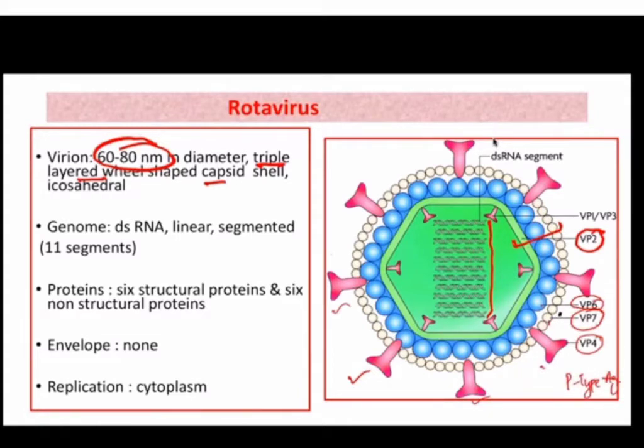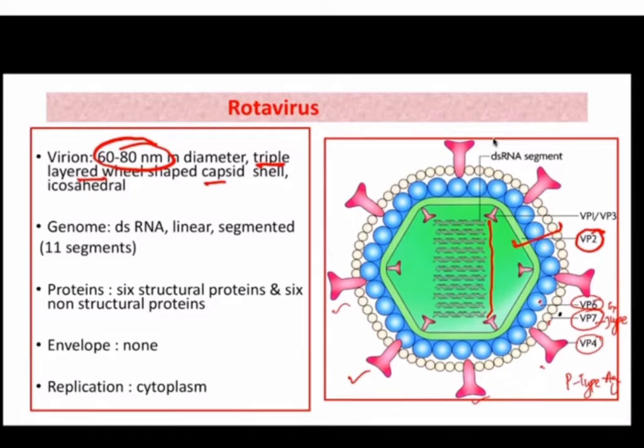So these are the antigens which induce the formation of neutralizing antibodies. So neutralizing antibodies will be formed against these G-type and P-type antigens. Okay. And the middle layer, which is VP6, is a group specific antigen and it is basically helpful in classification of virus into different groups.